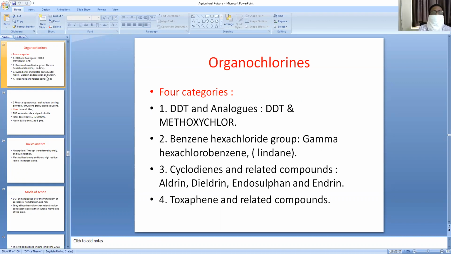Number 1 is DDT and analogs: DDT and methoxychlor, and benzene hexachloride, gamma benzene hexachloride. You all know this is used in scabies. Cyclodienes and related compounds: aldrin, dieldrin, endosulfan, and endrin. Among these, endrin is very, very important, which is called plant penicillin. Toxaphene and related compounds. These 4 categories come under chlorinated hydrocarbons. All of these pesticides are absorbed through skin, oral ingestion or inhalation.